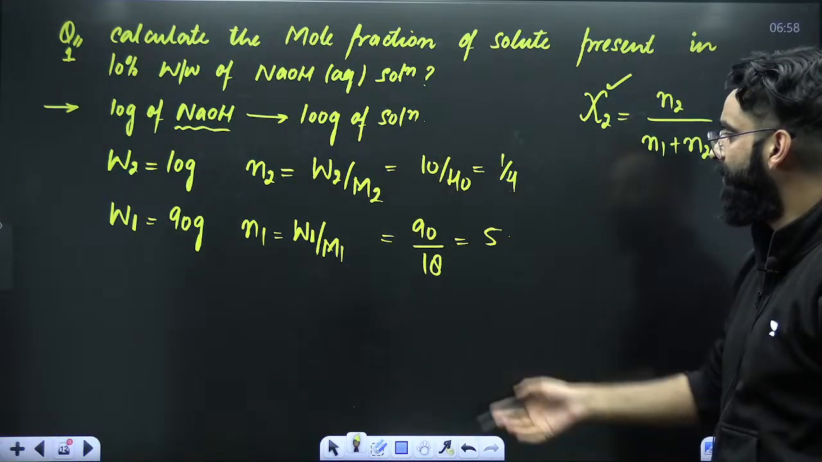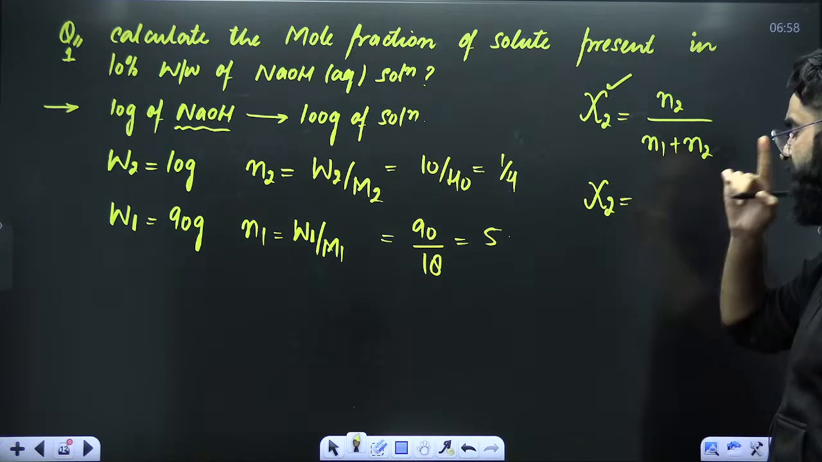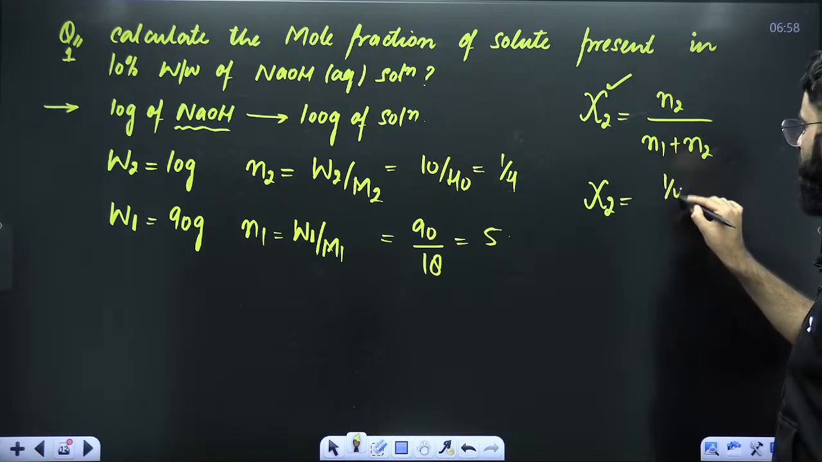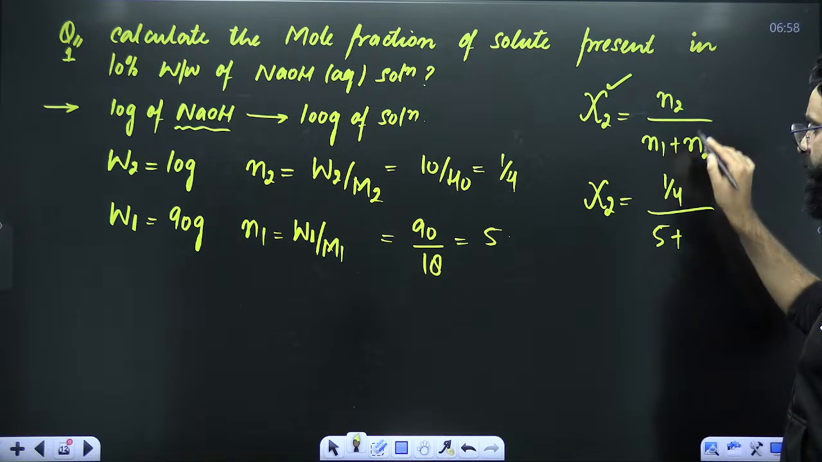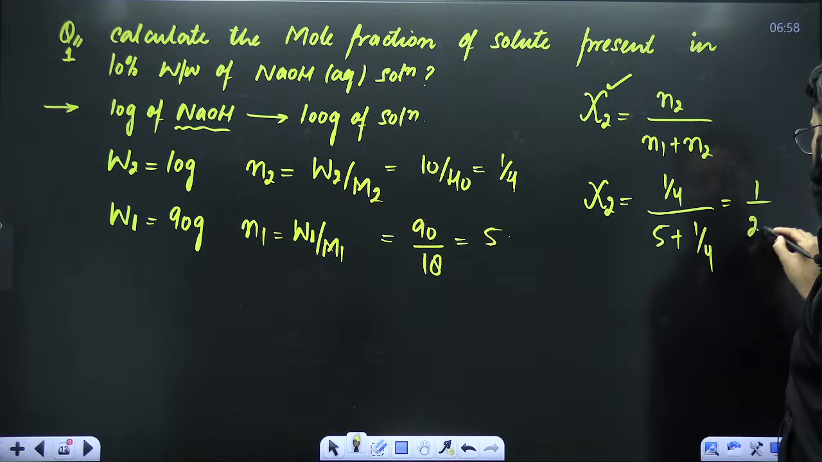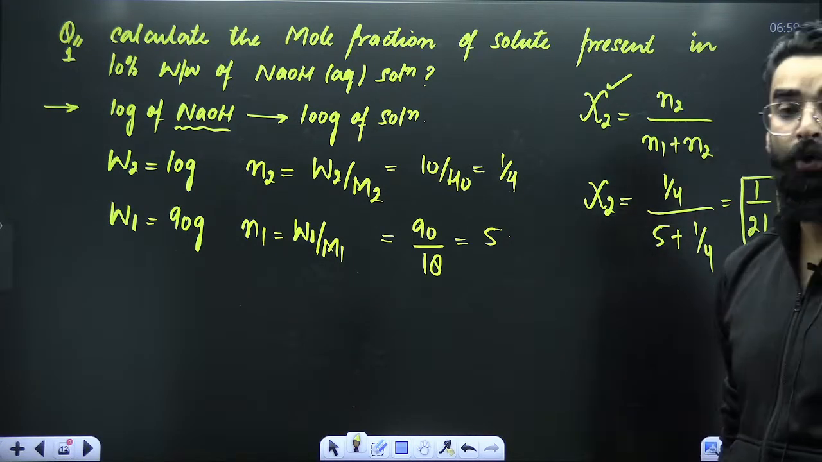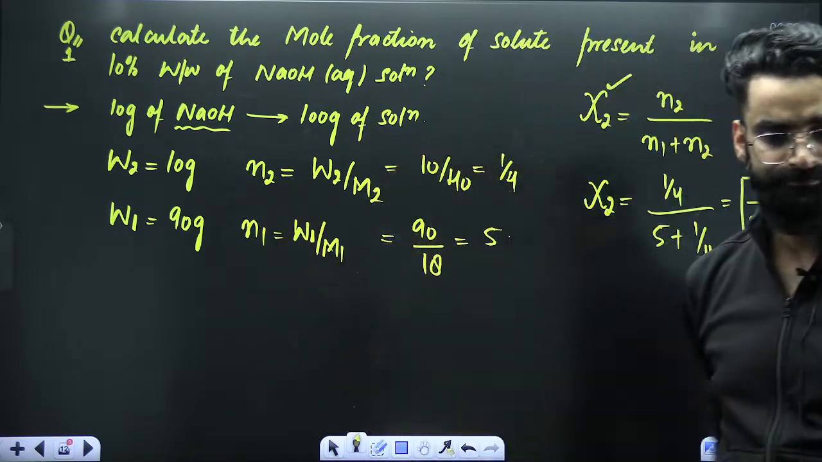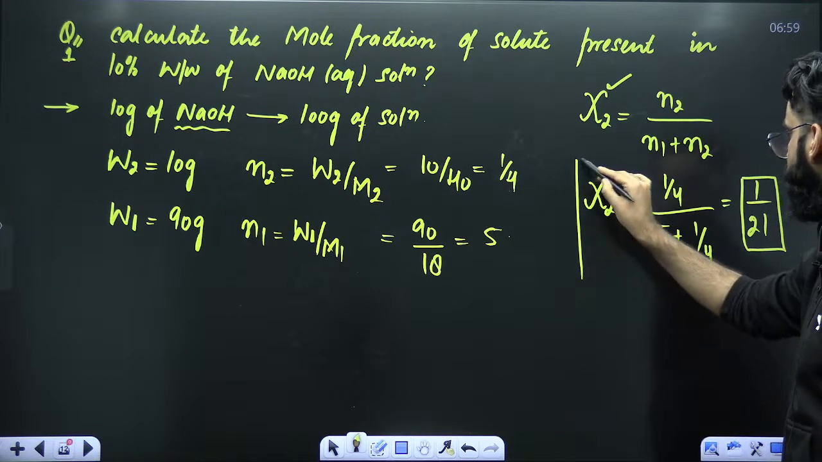You got to know the value of N1, you got to know the value of N2. So get the value of mole fraction of solute. It has to be equal to moles of solute, that's 1 upon 4, divided by total moles, that is 1 upon 4 plus 5. When you solve it, the value comes out to be 1 upon 21. So this 1 upon 21, this is the mole fraction of solute present in the solution, right? This is something which we were supposed to calculate.